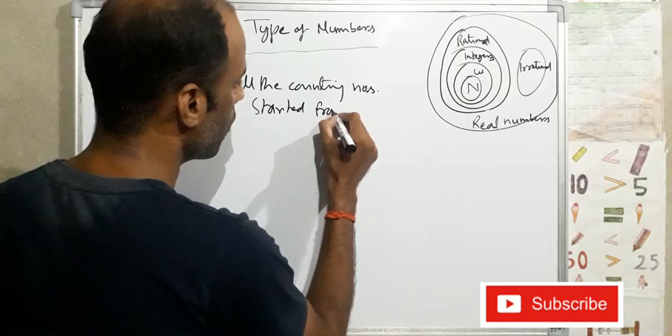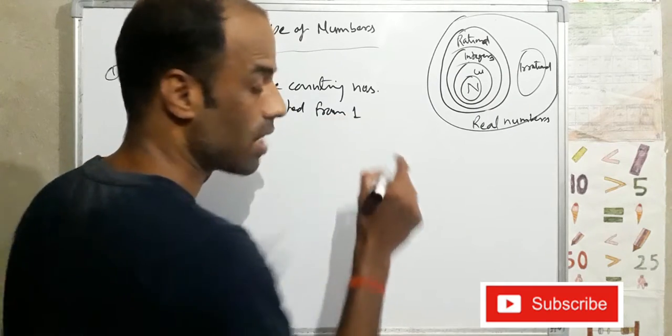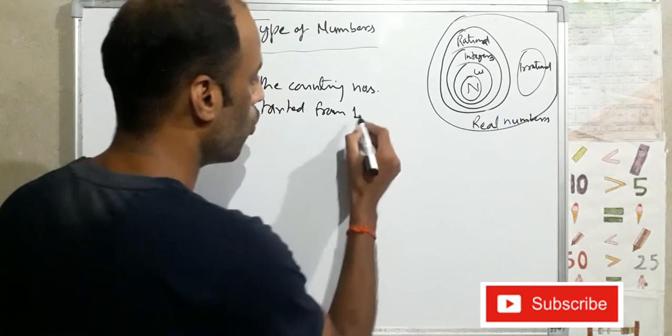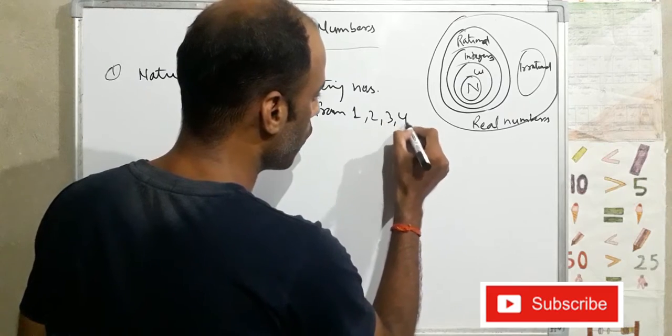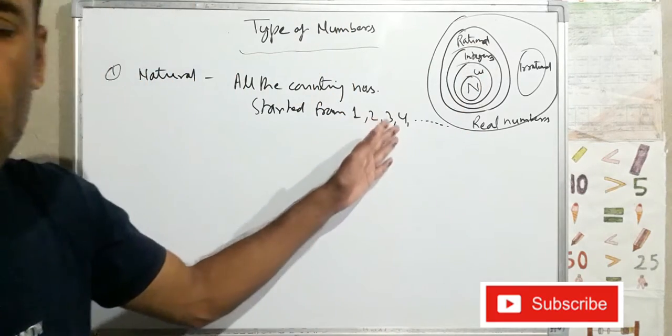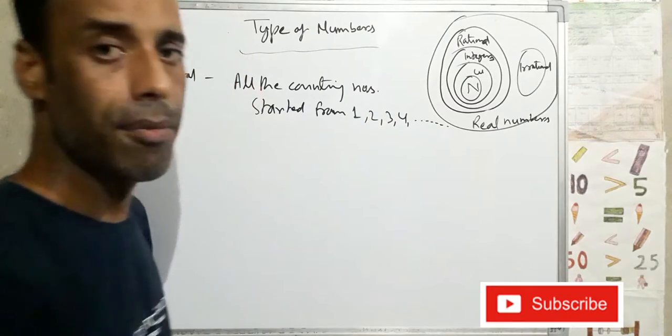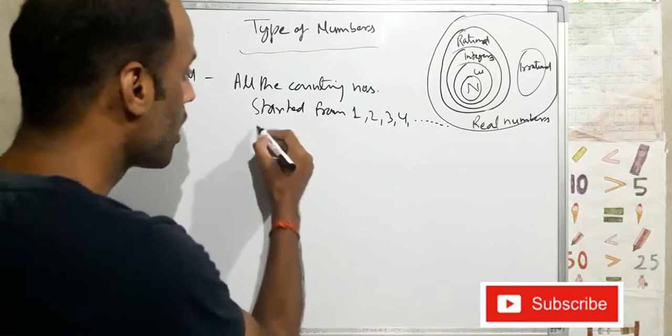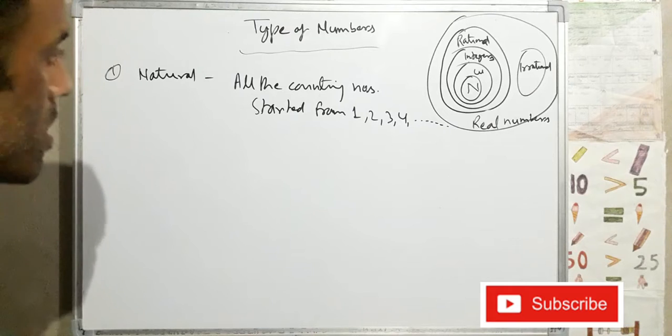They start from 1: 1, 2, 3, 4, 5, 6, 7, 8, 9, 10, up to infinite. These are called natural numbers.